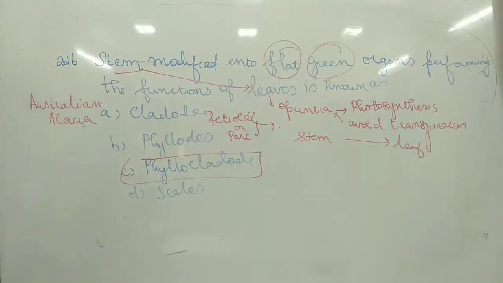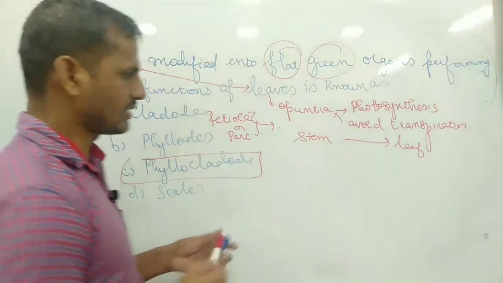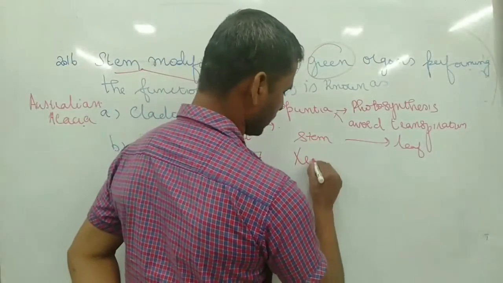So the answer is: stem modified into flat and green organ performing the function of leaves is known as phylloclade. It is very common in Opuntia, which needs to do photosynthesis and avoid transpiration. Another thing is that Opuntia has xerophytic adaptation.